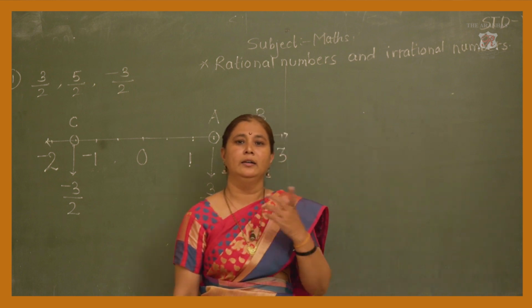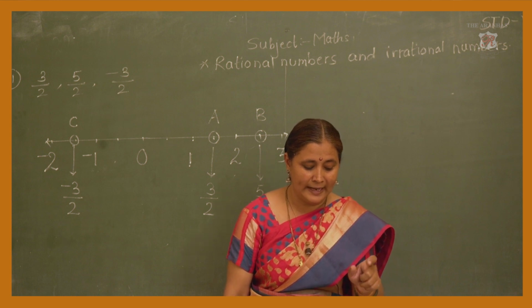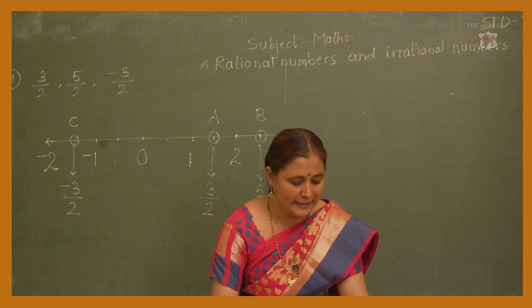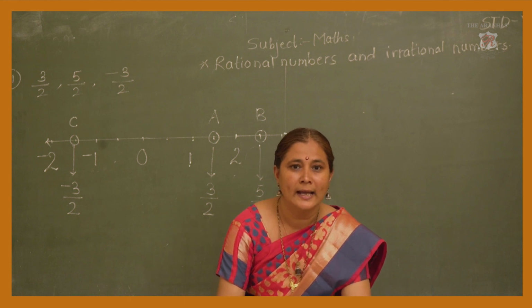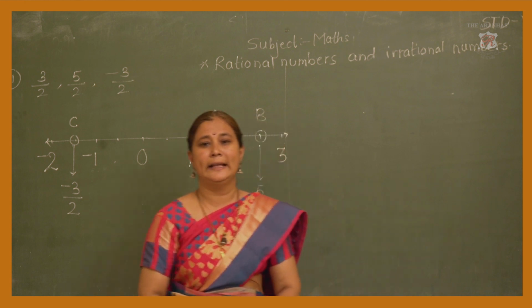Now, take the second question. Observe the number line and answer the question. This is homework for you, that you have to do this and then calculate. Okay. Thank you, students.